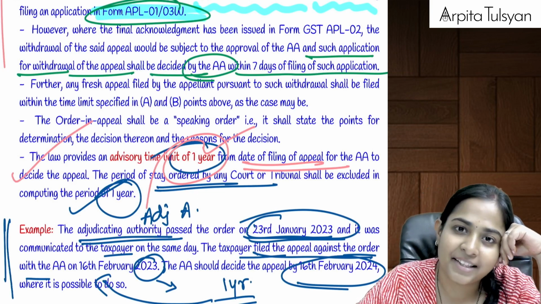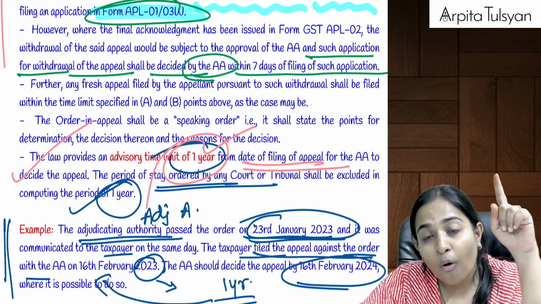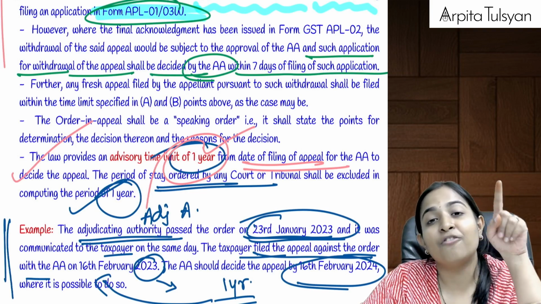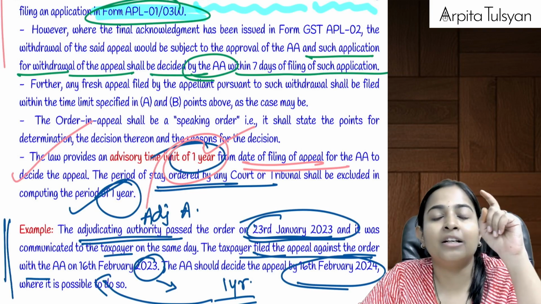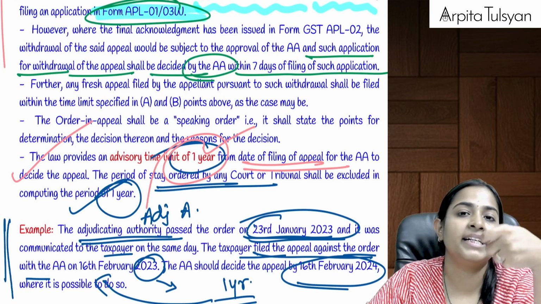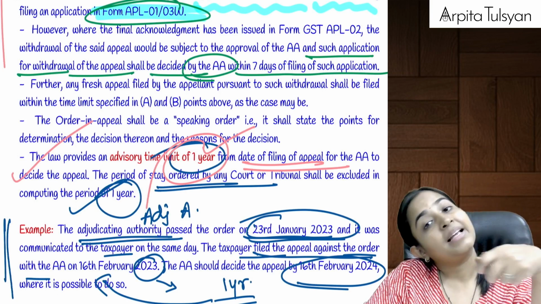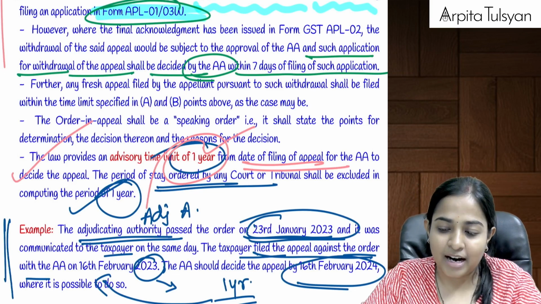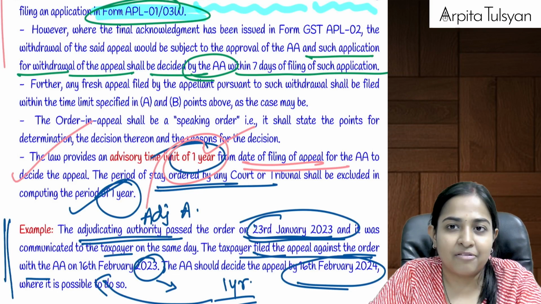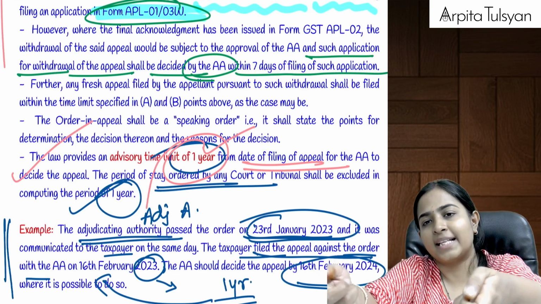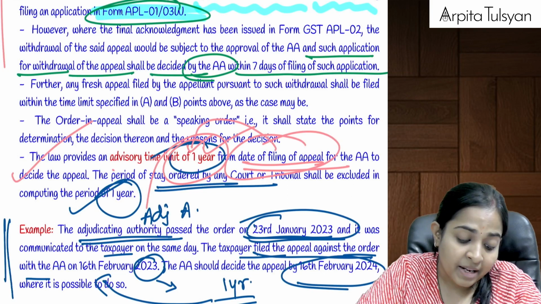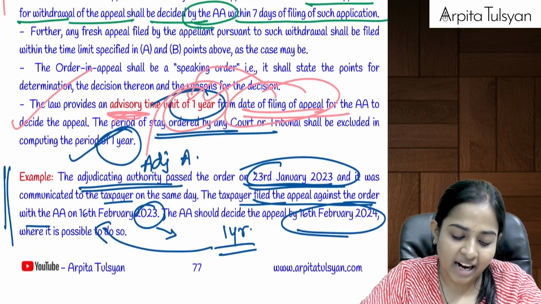What will be the date of filing the appeal? If the order copy of the adjudicating authority was available on the common portal, then the date of filing the appeal is the date of provisional acknowledgement. If the order copy was not available on the portal, but we submitted a self-certified copy manually within 7 days of filing the appeal, the date of provisional acknowledgement will be the date of filing the appeal. But if we did not submit the self-certified copy within 7 days, then the day when we submit it late will be considered the date of filing the appeal. And from that day, within 1 year, the appellate authority should try to dispose of that particular appeal.